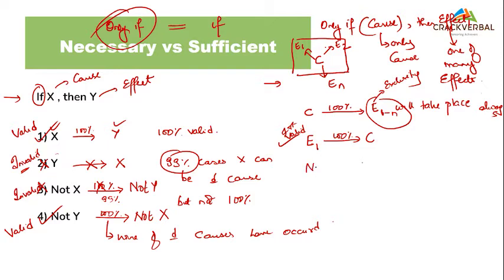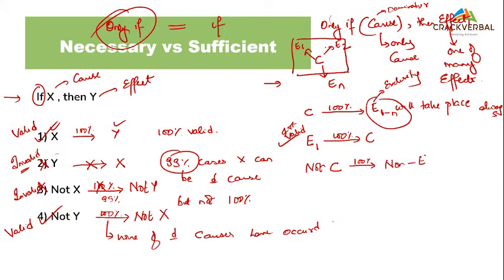Next, negation. Who should be negated first? Who is the dominator in this relationship? Is effect the dominator or cause the dominator? Who is the dominator in an only if case? That is a necessary condition. In this, remember, the cause is my dominator. Whenever there is a negation, whenever there is a not, the dominator will always be present. So I will always negate the dominator first.